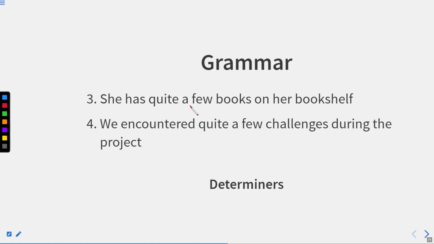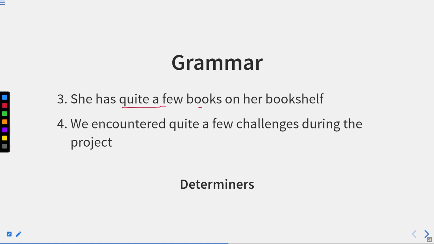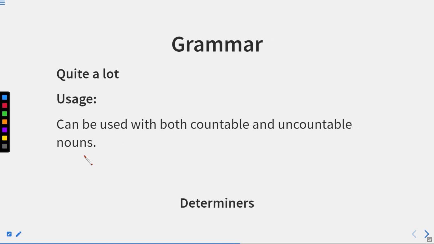Now let us move to the next one. She has quite a few books on her bookshelf. We encountered quite a few challenges during the project. It means many challenges, but not many more.